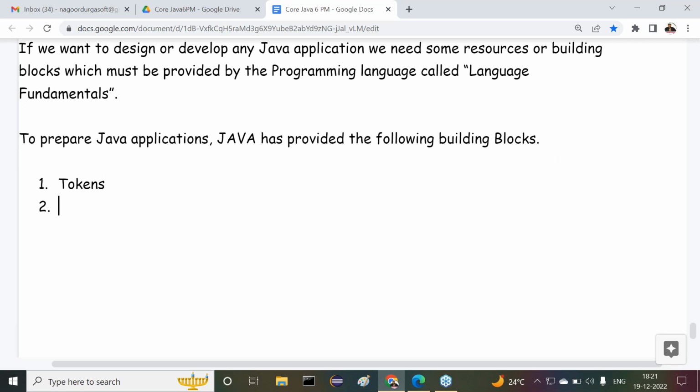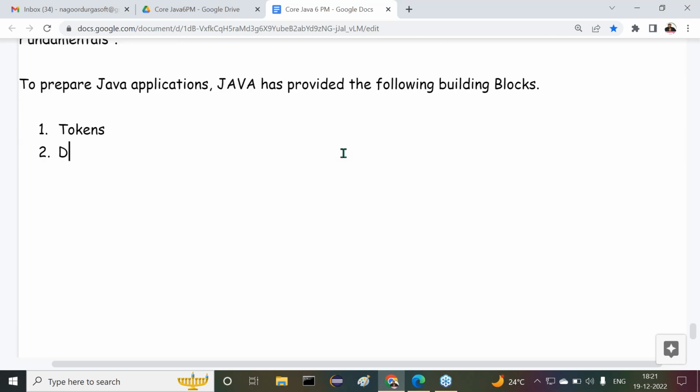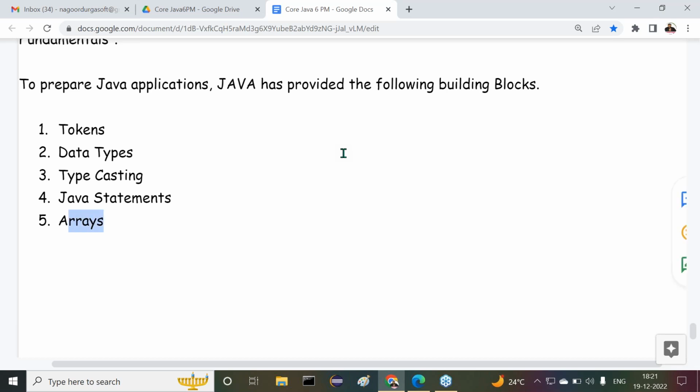Observe carefully. After these tokens, the next one is data types. Second one is data types. Then after these data types, next one is typecasting. After this typecasting, next one is Java statements. After the Java statements, another thing is arrays. Right. Try to understand this point here.